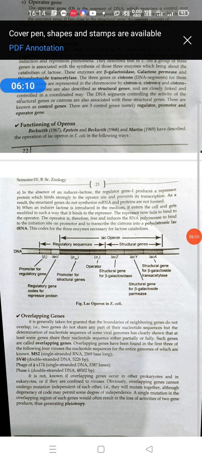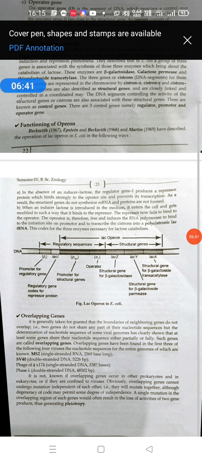Permease is very helpful for the entry of lactose inside the cell, and then beta galactosidase is very important. Beta galactosidase, and then again galactoside transacetylase. These are the different kinds of enzymes responsible for the metabolism of lactose in E. coli. With the help of these three kinds of genes there is a formation of such enzymes, and those enzymes bring about the metabolism of lactose in the absence of glucose.